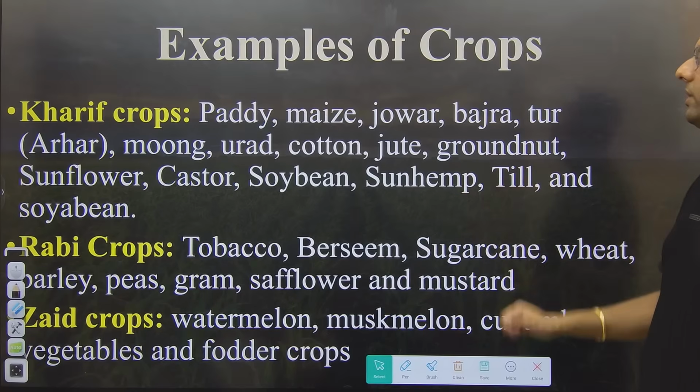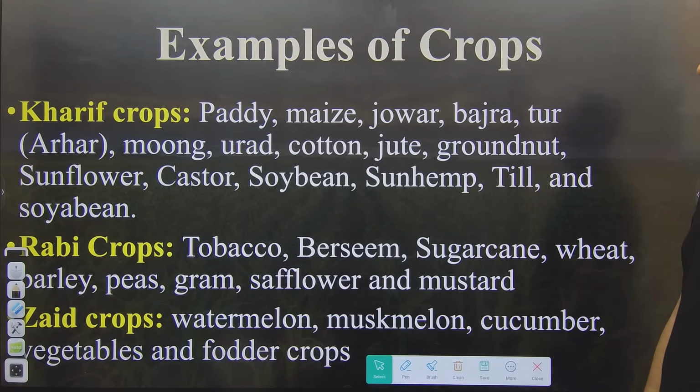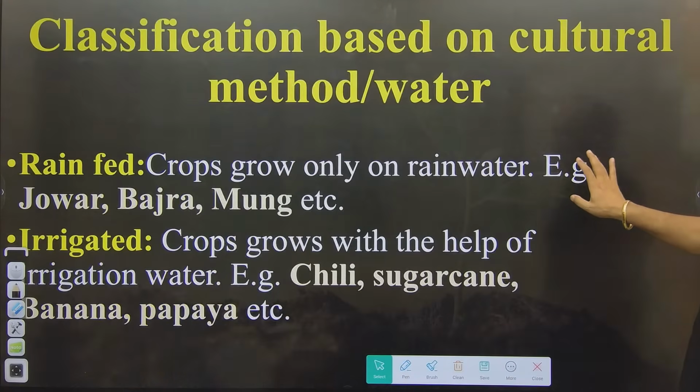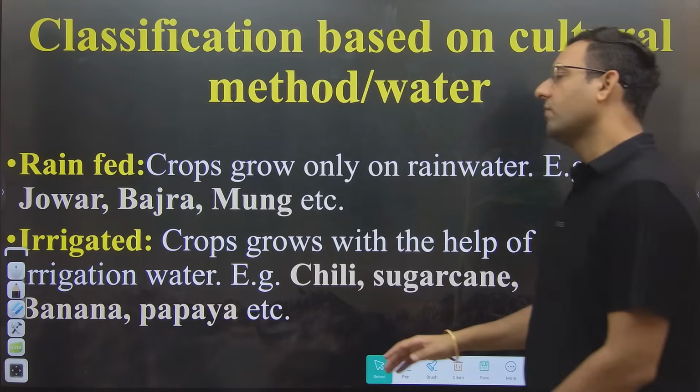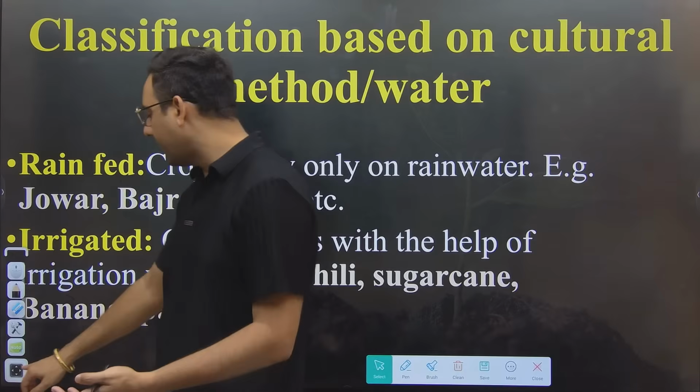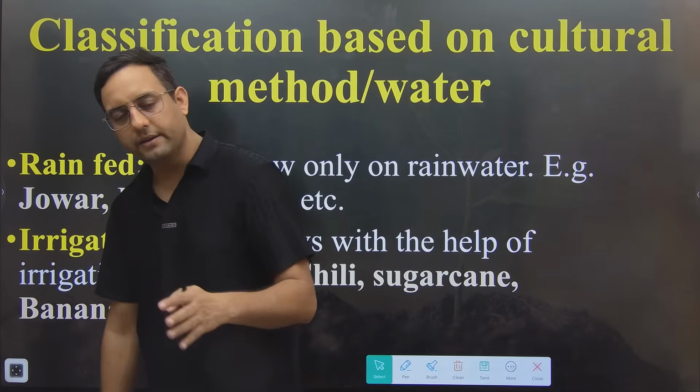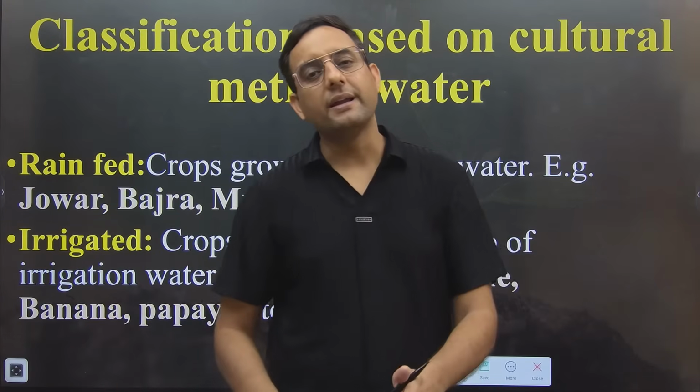Even the financial year is not important. For examples of crops, you'll have to learn the examples. I told you the basics of Kharif, Rabi and Zaid. Next one, we already discussed this point that in India 51% of the area is unirrigated and 49% of the area is irrigated.